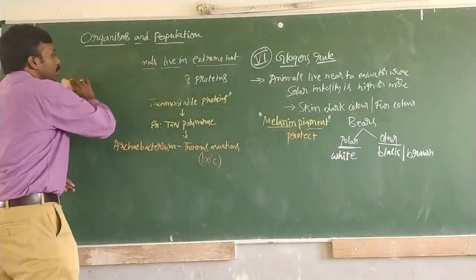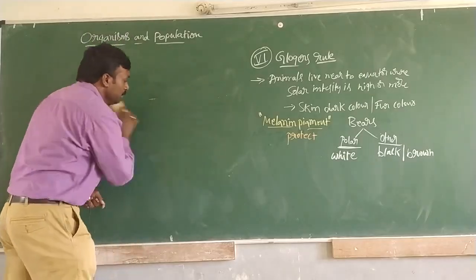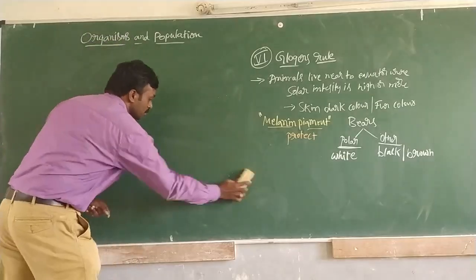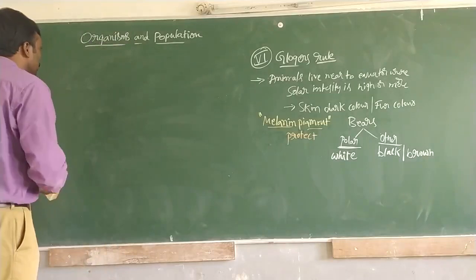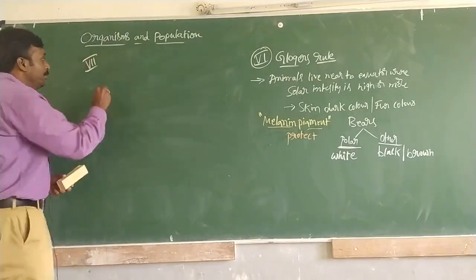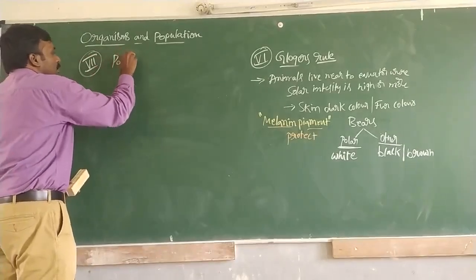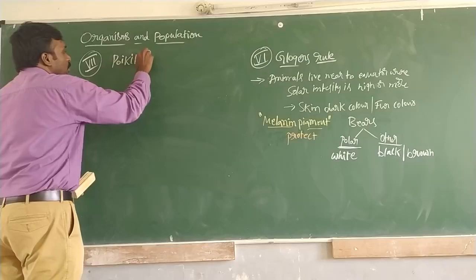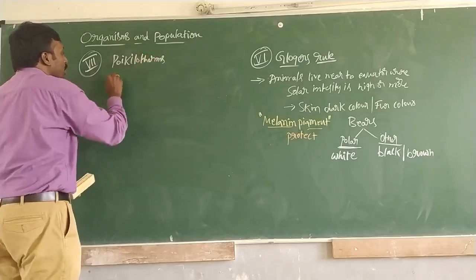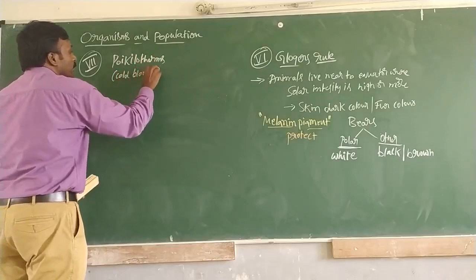Now moving on to the seventh example of adaptation. Here we will be studying cold-blooded animals, poikilotherms.